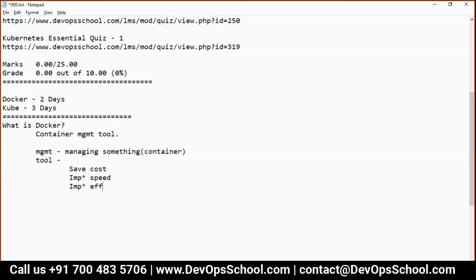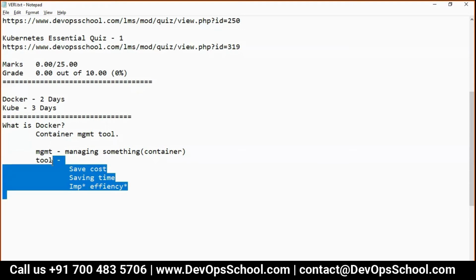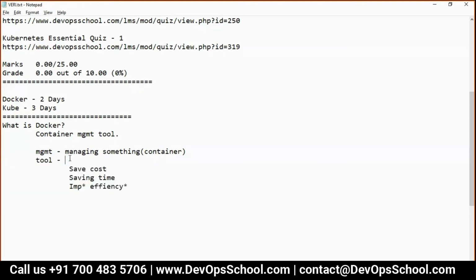So this is the definition of a tool: saving cost, saving time, and efficiency. So are we talking about using containers? Using containers, we can save cost, save time and improve efficiency. Is it something like this? I guess so, yes, it's a tool.